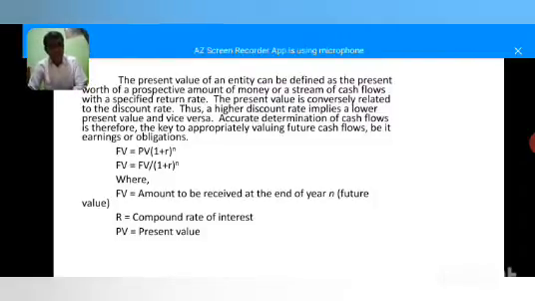Thus, the compound rate formula: present value of a given amount to be received at a point of time in future.